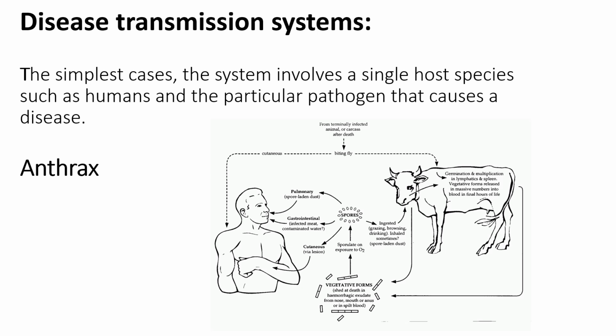And as you see here, the anthrax bacteria can be transmitted by a biting fly, or simply from the soil as spores to the human and the cattle, or by eating contaminated meat.